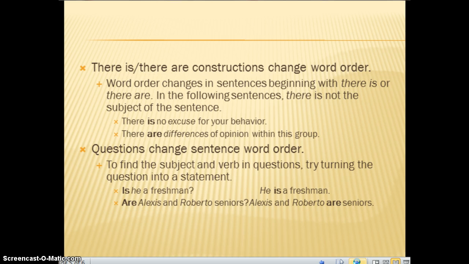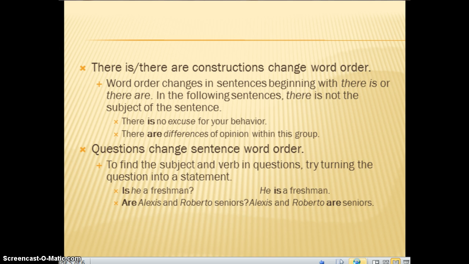So whenever you have a there is or there are construction, the word order will change, but that doesn't mean that the verb changes. Word order changes in sentences that begin with there is or there are. In the following sentences, there is not the subject of the sentence. So: there is no excuse for your behavior, and there are differences of opinion within this group. The verbs are is and are.